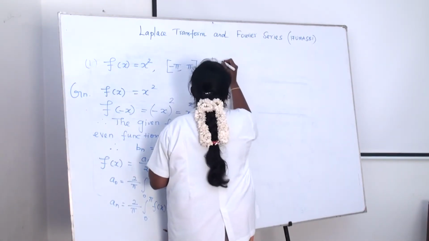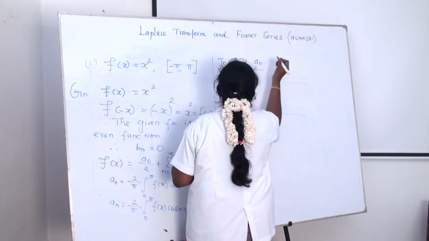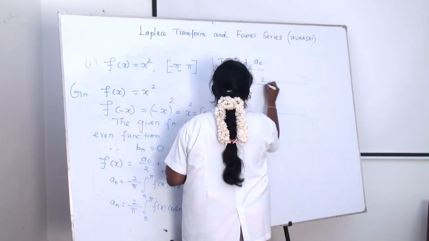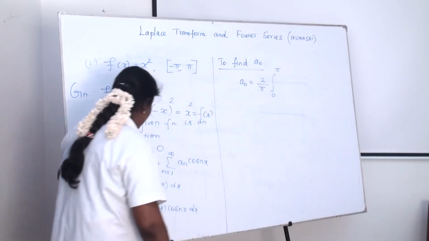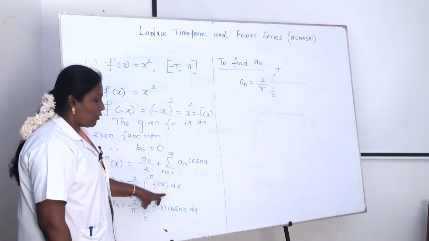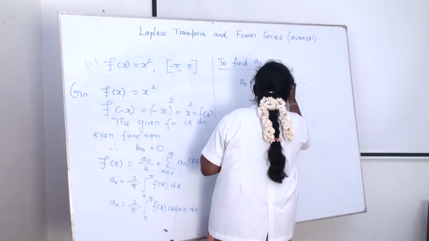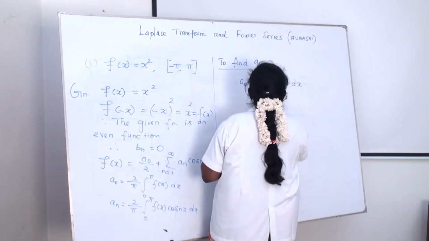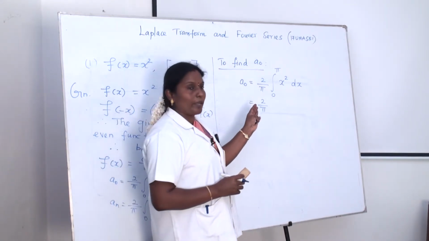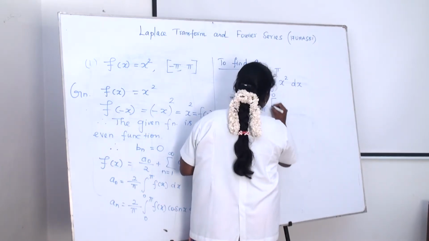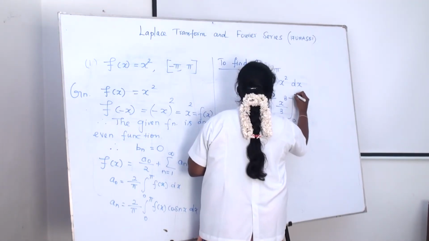First, to find A naught. Already we know the formula: A naught equals 2 by pi integral 0 to pi f(x) dx. What is f(x)? f(x) is x squared, so substitute it: integral 0 to pi x squared dx. We integrate with respect to x, and we get x cubed by 3, with the limit 0 to pi.